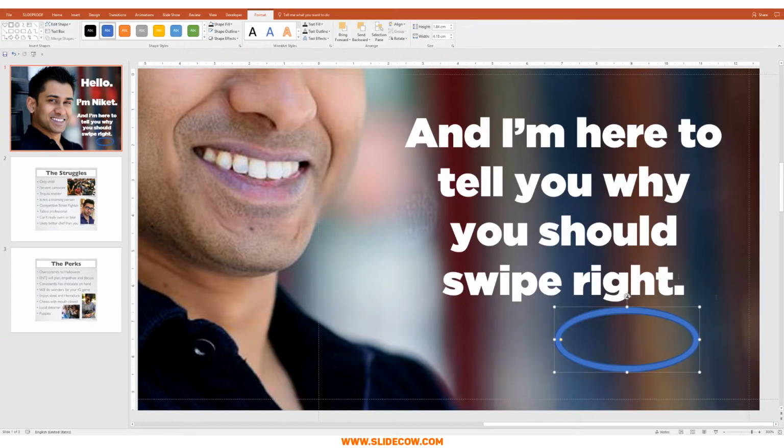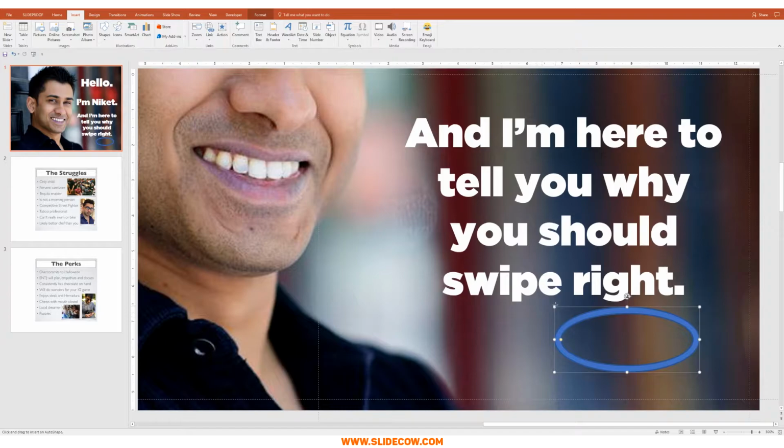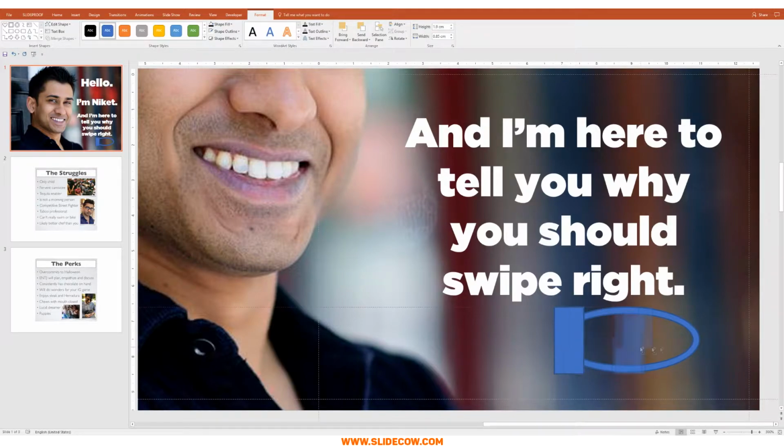So we have our curve shape. It looks great. What we're going to do now is we actually want one segment of this curve shape. So we're going to head over to Insert, head over to Shapes, and click on this rectangle. And I'm going to draw the rectangle over here on the left side, as well as the right side, and finally in the middle.